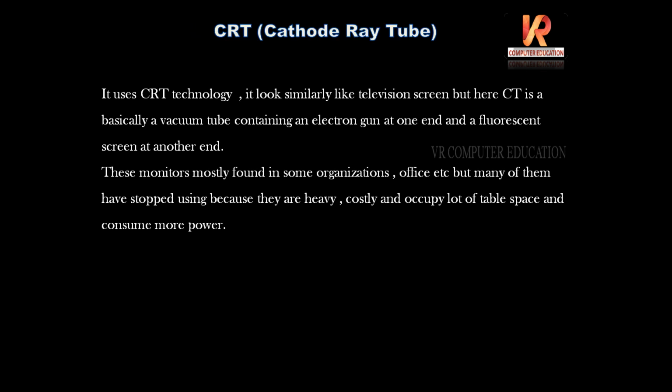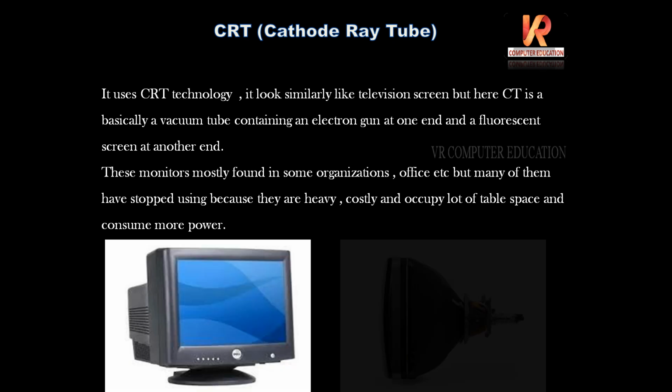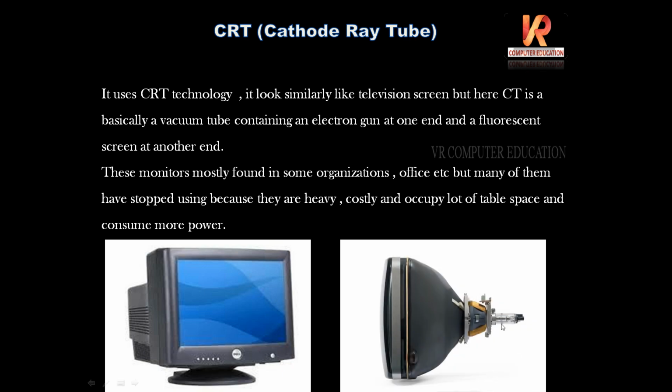First, CRT, that is cathode ray tube. It uses CRT technology and looks similar to a television screen. A cathode ray tube is basically a vacuum tube containing an electron gun at one end and a fluorescent screen at the other end. See here, this is a CRT monitor. You can see the fluorescent screen side, and at the other end is the electron gun.